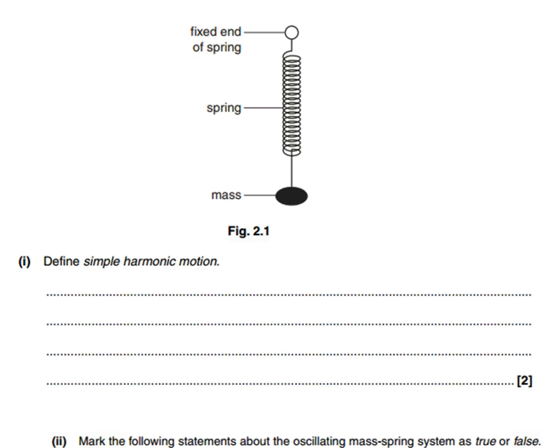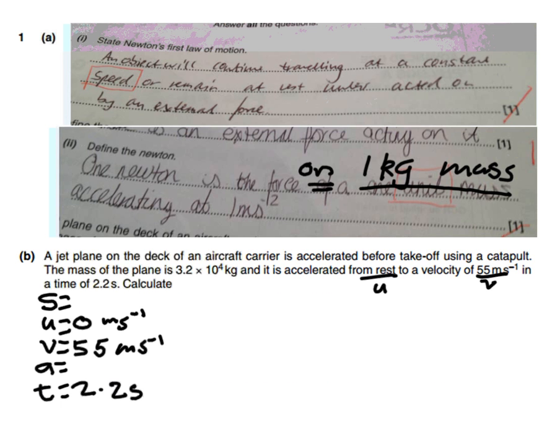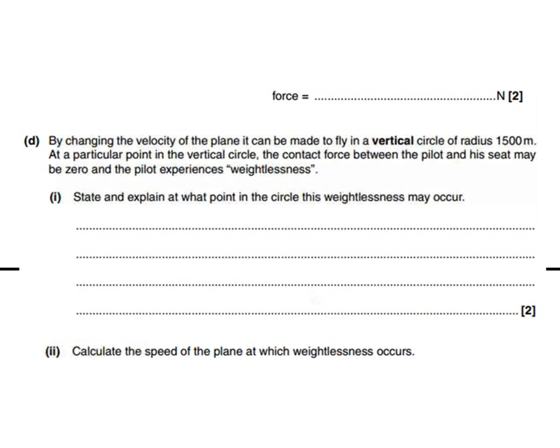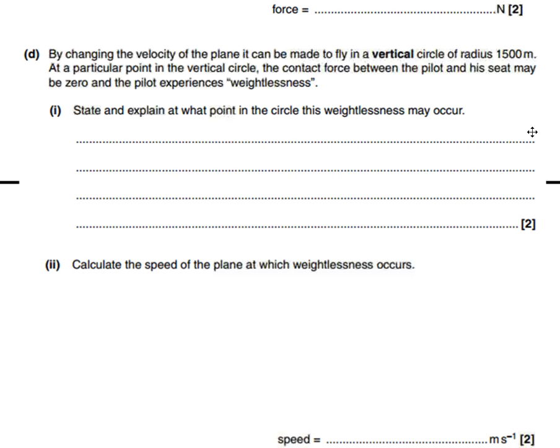So back to our question. Our question was saying, state and explain at what point in the circle weightlessness may occur. And what do we need to write for this? We need to write at the top of the circle, at the top. Now, we've only partly answered this question. Here we've probably got 1 mark because we've stated it. We need to now explain. We need to explain how this weightlessness can occur.